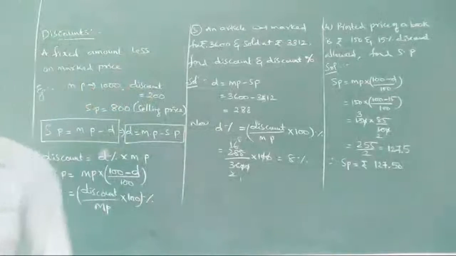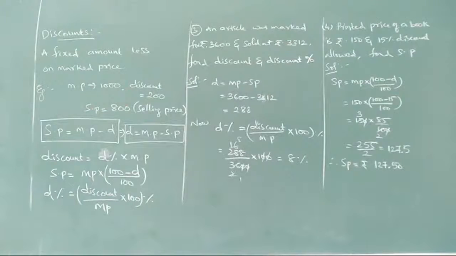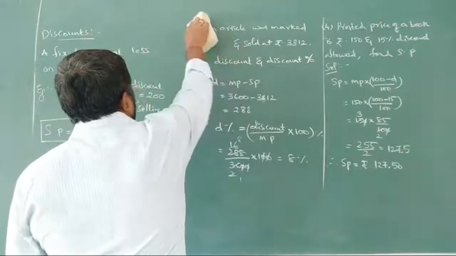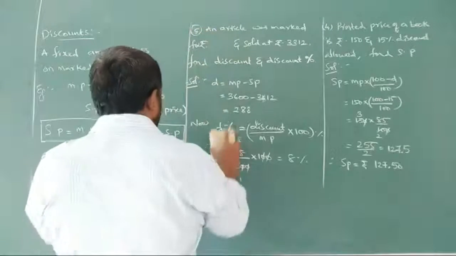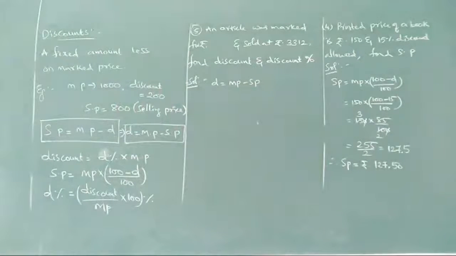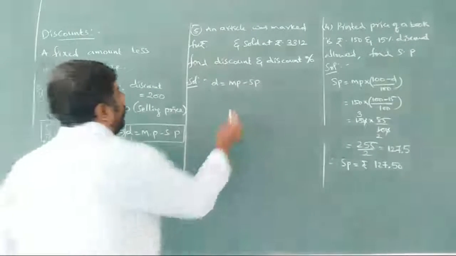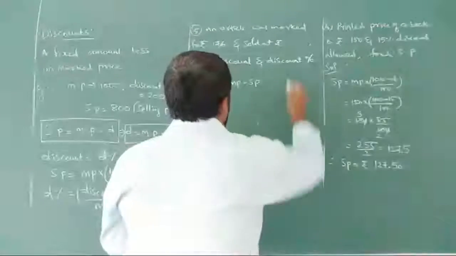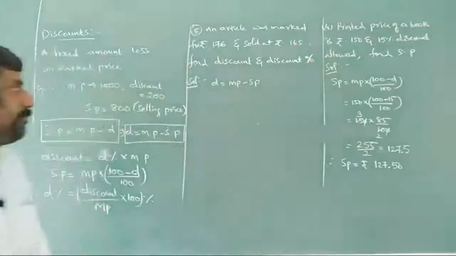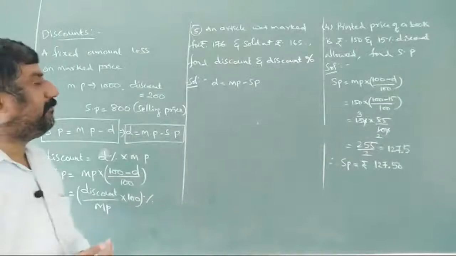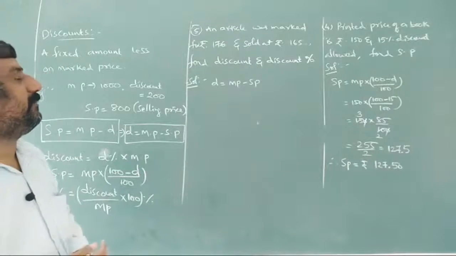Next, one more problem we'll take here. An article was marked for rupees 176 and sold at rupees 165.